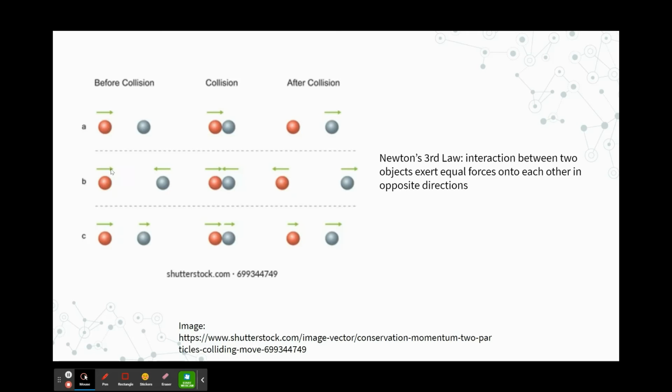And here we can see that the red ball and the gray ball have momentum. When they collide, they still have final momentum, but in opposite directions. And here we can see that the red ball and the gray ball have momentum, except the momentum of the red ball is greater than the momentum of the gray ball. And when they collide, the red ball transferred momentum to the gray ball. So in turn, the gray ball has more final momentum than the red ball now.